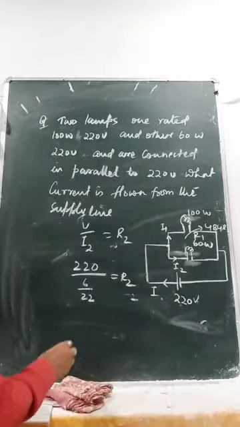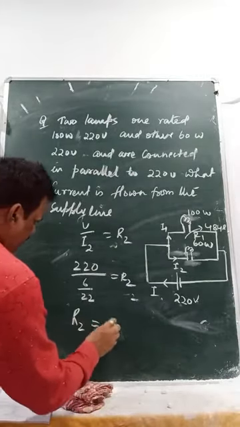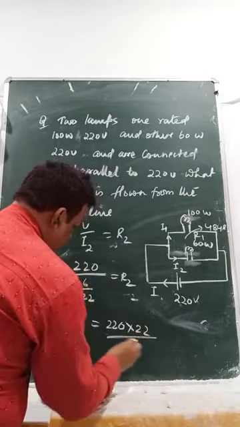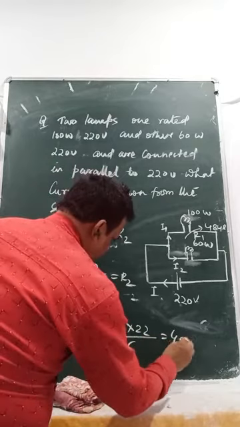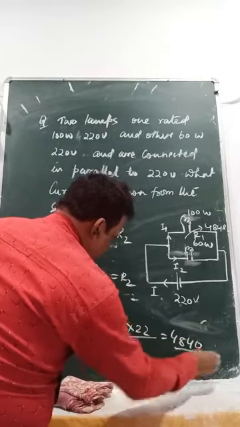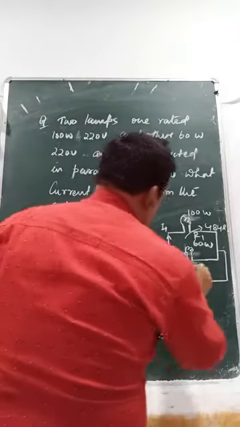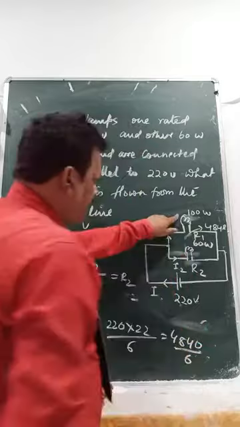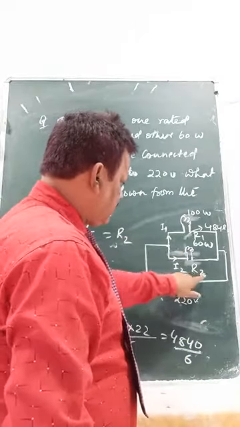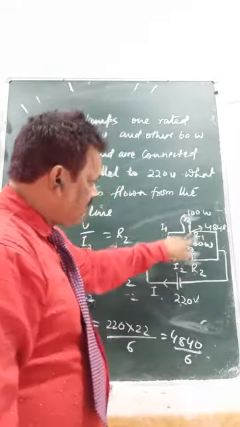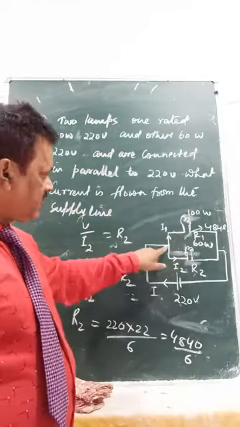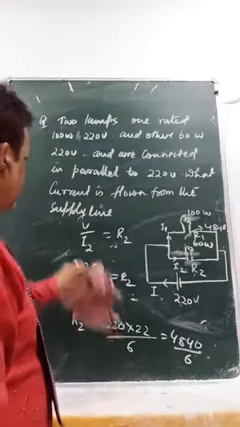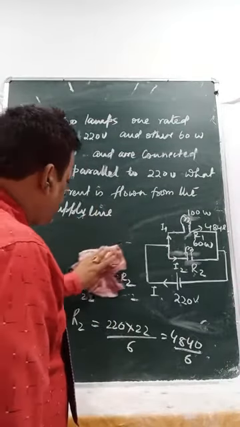To simplify, R2 equals 220 into 22 by 6, which is 4840 by 6. This is your R2, and this is your R1. R1 and R2 are in parallel connection, because from the junction it goes there and goes here.